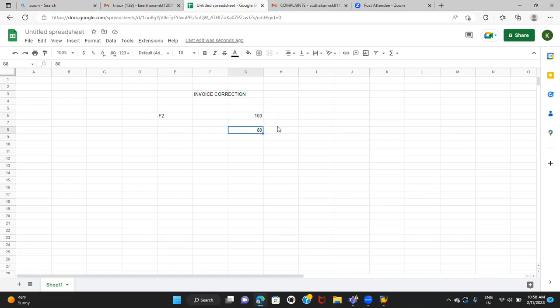In this case, what do we need to issue, credit memo or debit memo? Credit memo. For which amount? $20. For 20, we need to issue the credit memo. Very good. Another case: we charged 100, and we corrected to 140. So what does that mean?